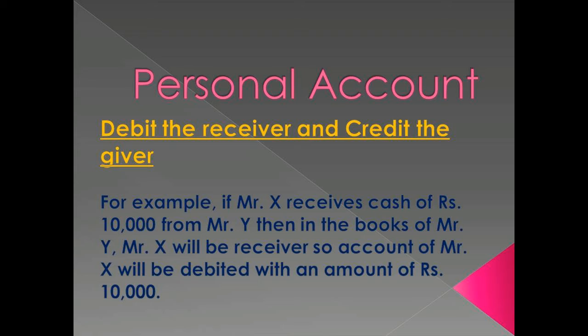You can see the example. For example, if Mr. X received cash of rupees 10,000 from Mr. Y, then in the book of Mr. Y, Mr. X will be the receiver, so the account of Mr. X will be debited with an amount of rupees 10,000.